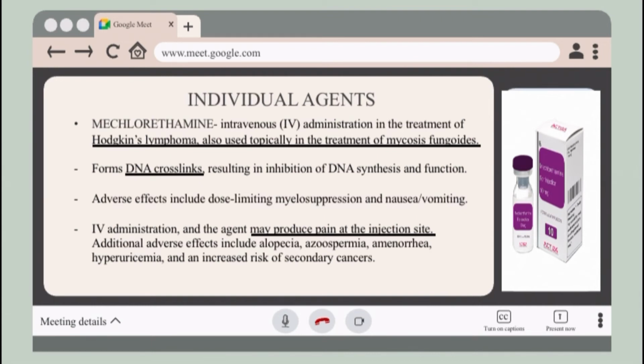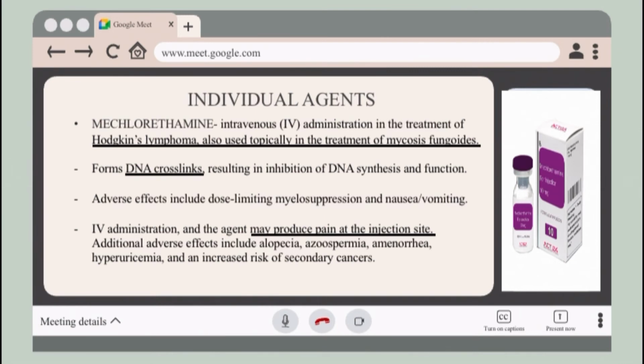Also used topically in the treatment of mycosis fungoides. For its mechanism of action, it forms DNA cross-links, resulting in inhibition of DNA synthesis and function. Its adverse effects include dose-limiting myelosuppression and nausea or vomiting. For IV administration, there is a tendency to feel pain at the injection site.